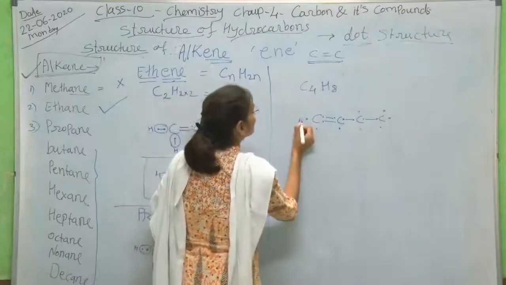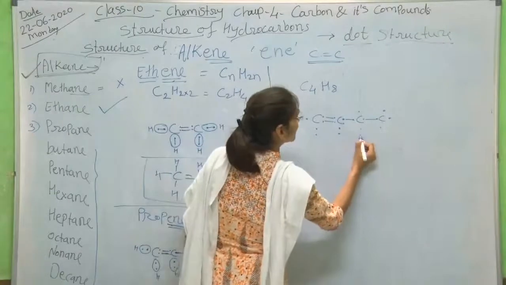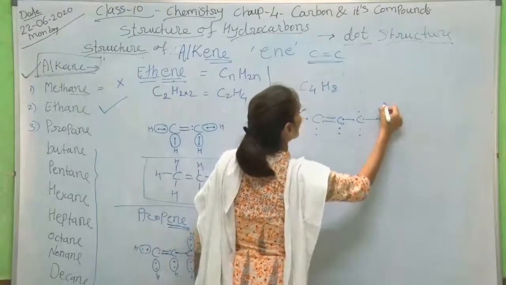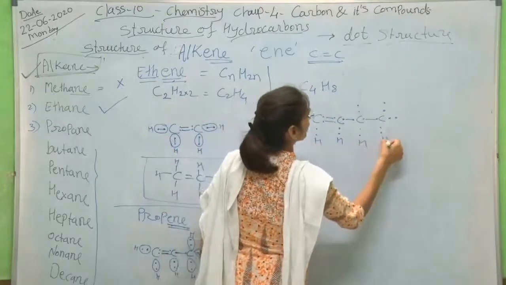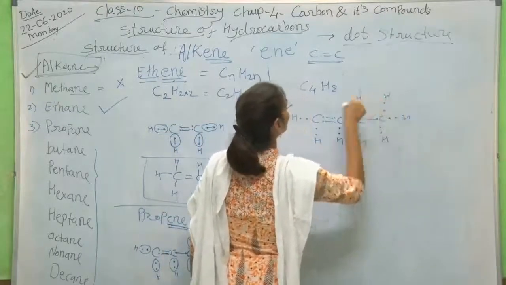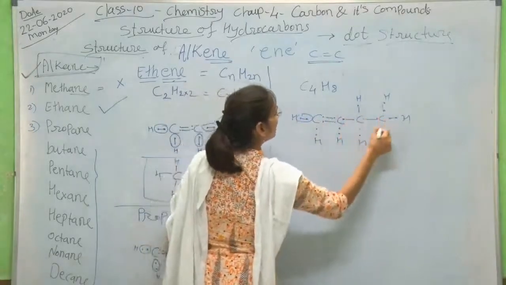So like that, by the number of remaining electrons we can decide the number of hydrogen atoms. So these are the number of hydrogen atoms now. Like this you have to draw this structure, and this is the sharing, this is the single bond.